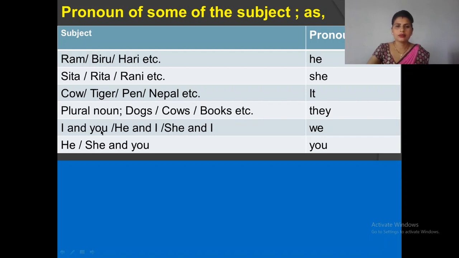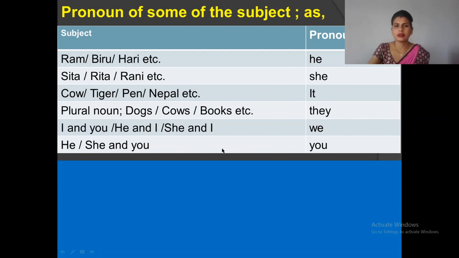I and you, he and I, or she and I. In this case, we use we pronoun. He and you or she and you, we use you pronoun in this case.